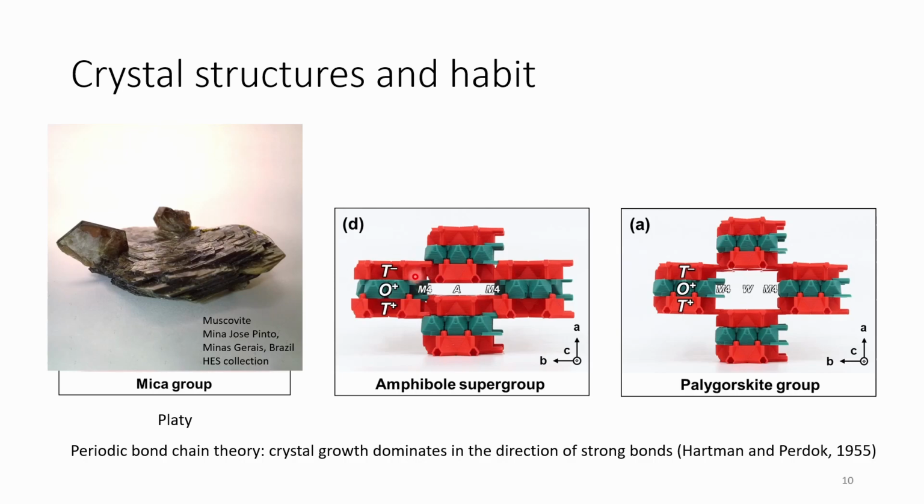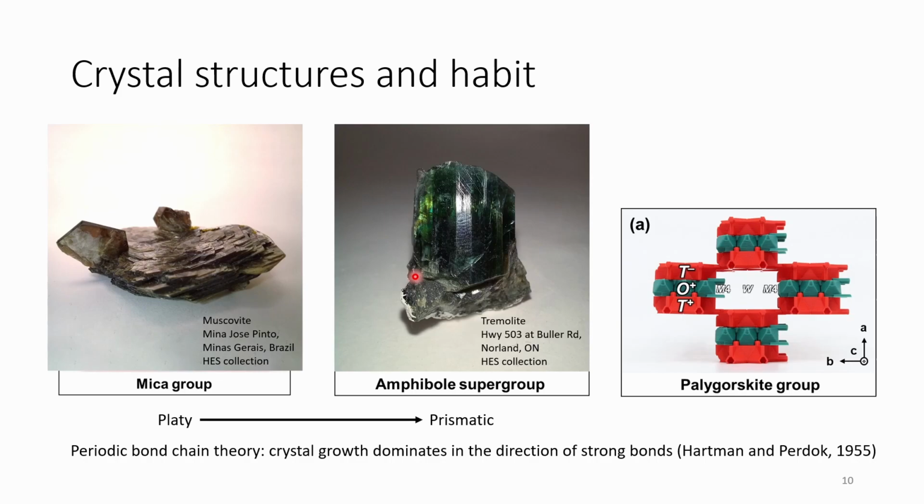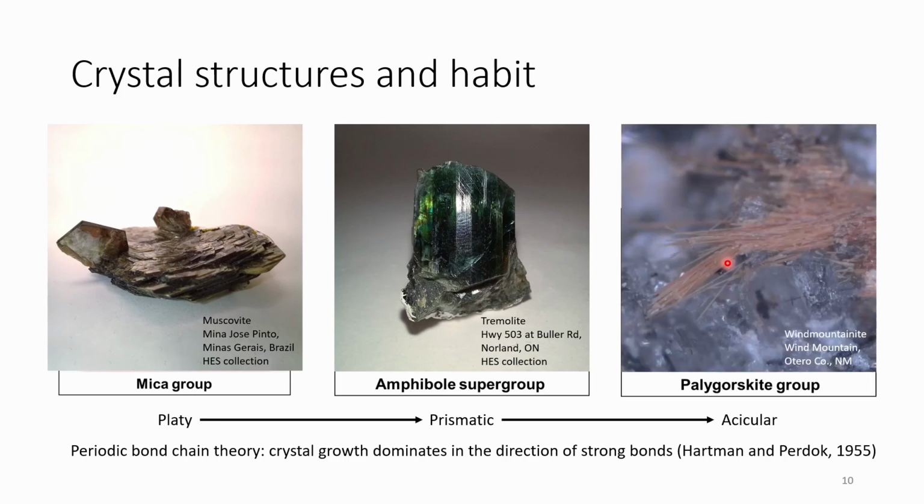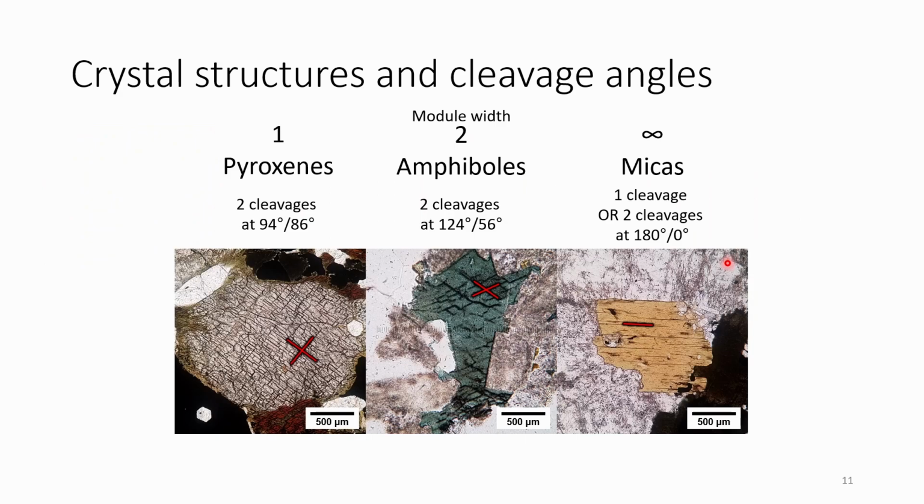And so what happens is that the amphiboles will actually grow along the lengths of these modules into prisms and also needle-like or acicular growths. And it's an even more extreme case for the palygorskite group because they really have these sharp or very, very strained and weird linkages between these top T modules and bottom T modules, and that leads to an acicular or even massive habit. We can look at cleavage angles.